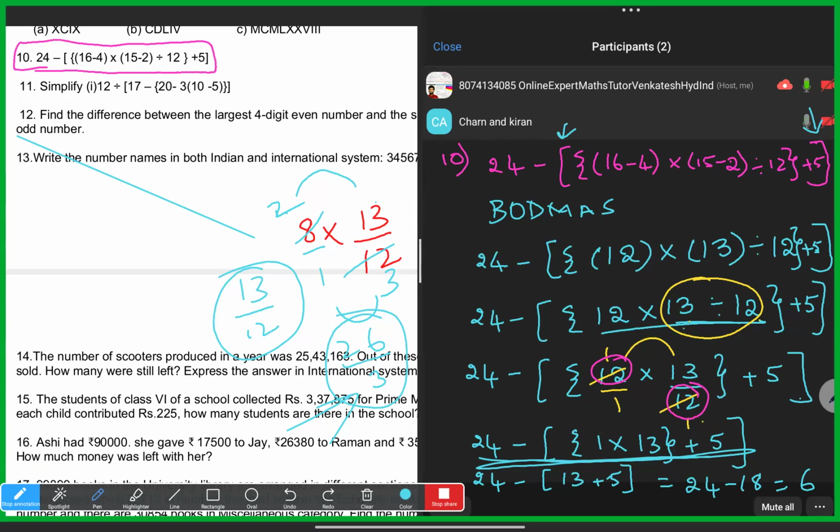Actually, here how you can do it? 12 into 13 you can multiply. You'll get 156. 156 by 12 if you do, you'll get finally 13 only. Means 156 divided by 12 if you do separately also, you'll get 13 only as answer. Instead of multiplication, there is time waste. So that's why I have asked you to cut it there, 12 and 12.